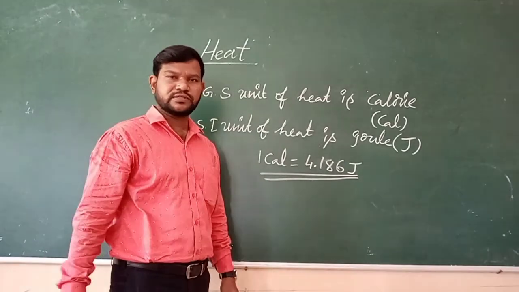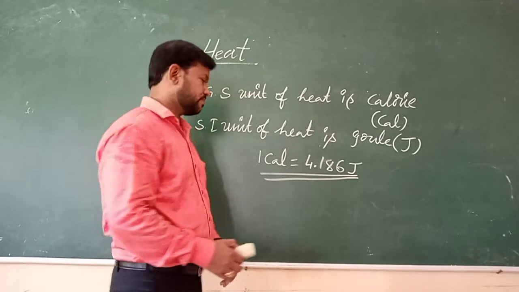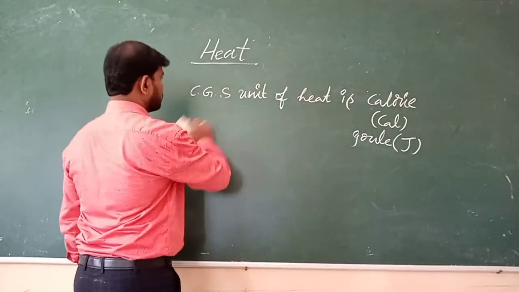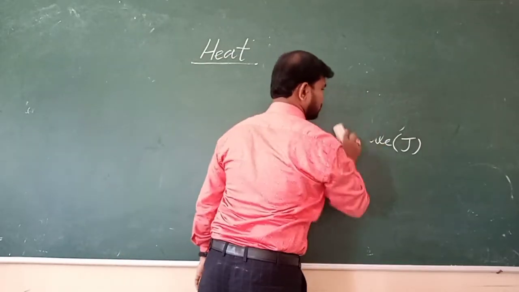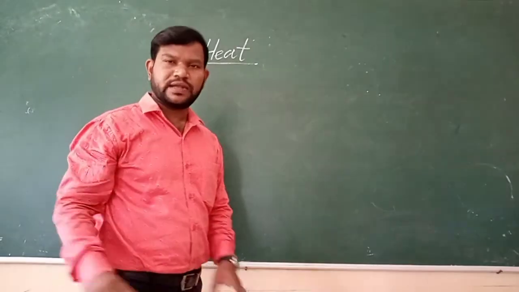Is it clear, students? Now we are going to know about one more interesting factor, that is thermal equilibrium.